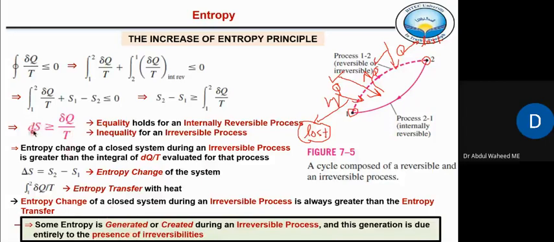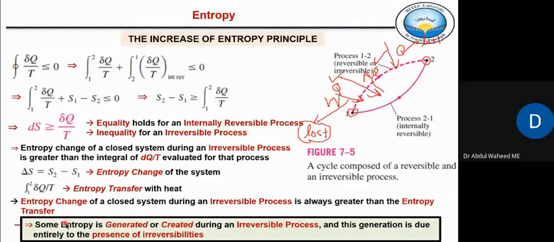Because here we are saying delta S is greater than this term, entropy is generated or created during an irreversible process, because during every irreversible process there are losses, and those losses represent the irrecoverable form of energy. That irrecoverable form of energy is actually known as entropy, right?